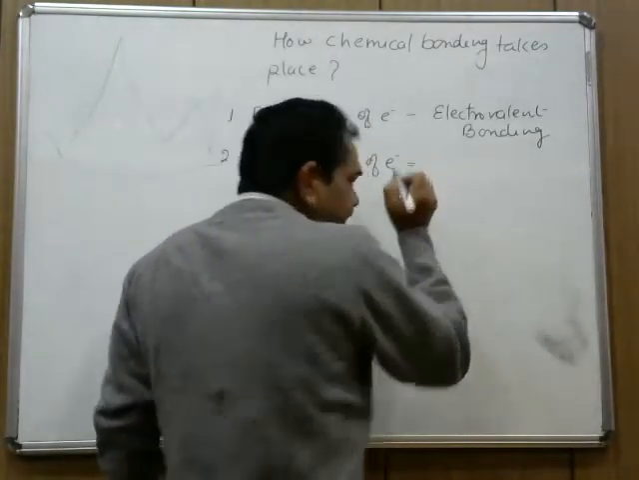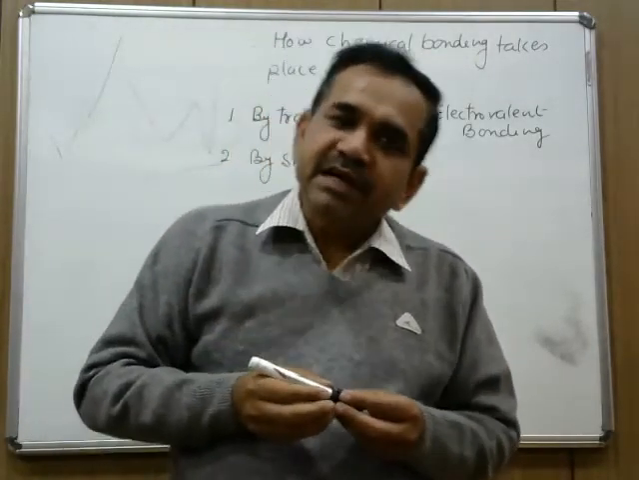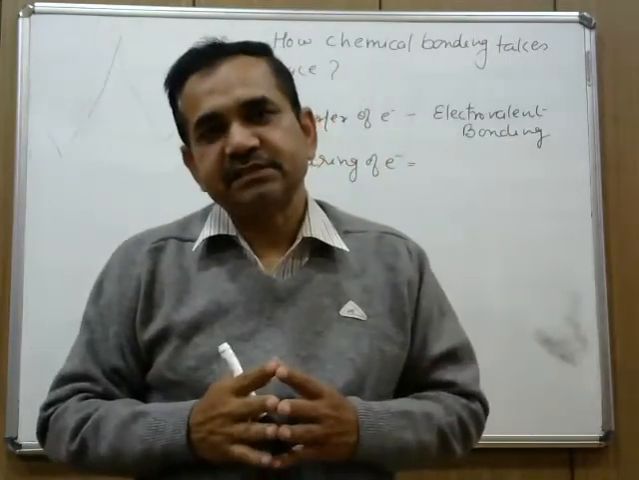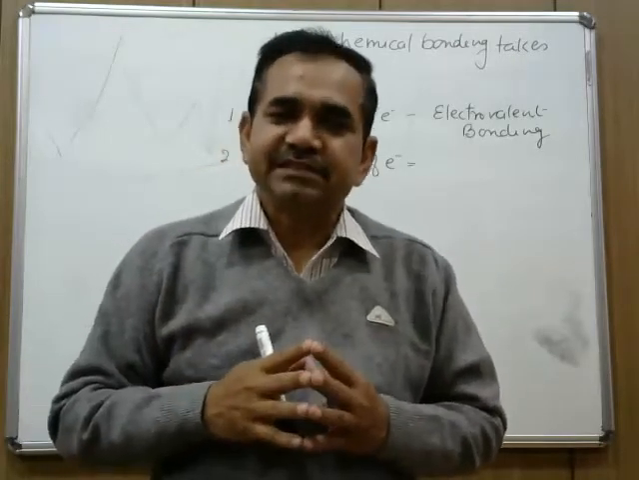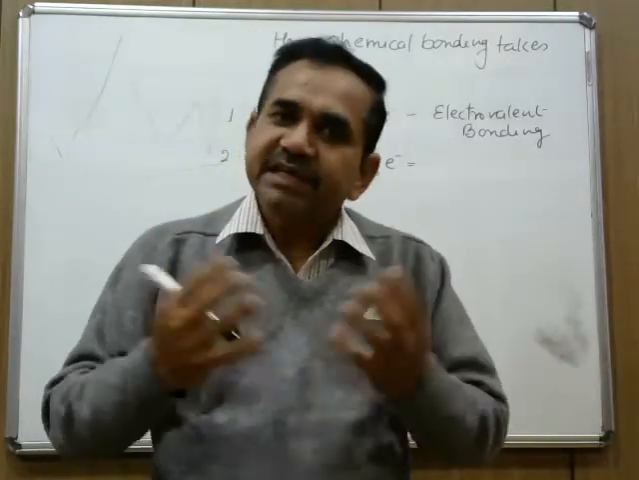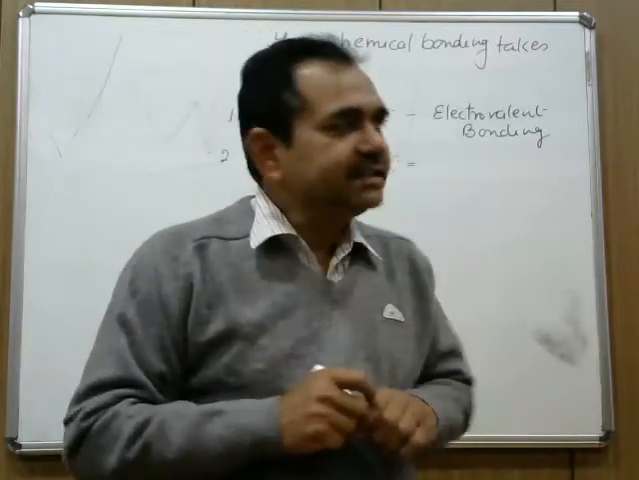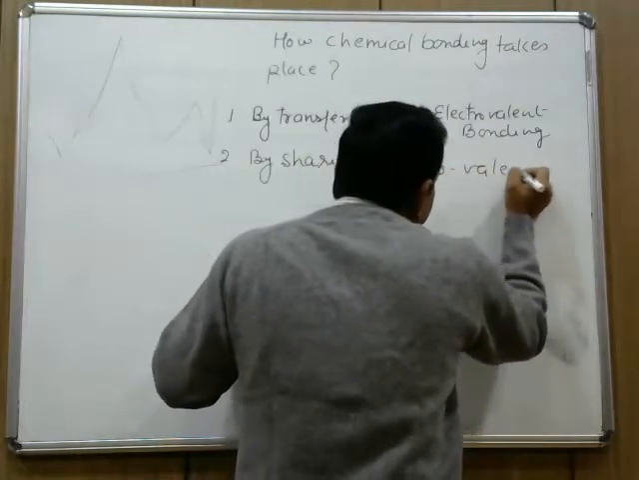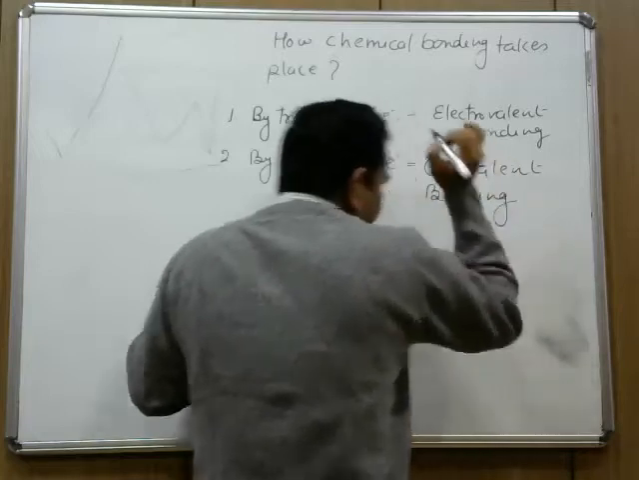Then there is another way, in which both combining atoms mutually share some electrons, and this sharing of electrons results in the completion of octets of combining atoms, and they are held together. This mode of bonding is called covalent bonding.